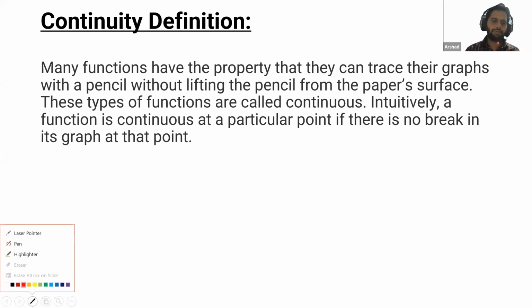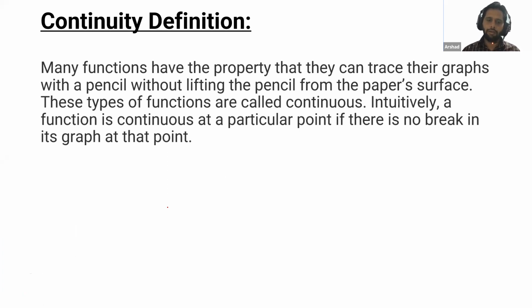We will understand this concept of functions in very simple language. We say that a function is continuous if we can draw the graph without lifting a pen or pencil.